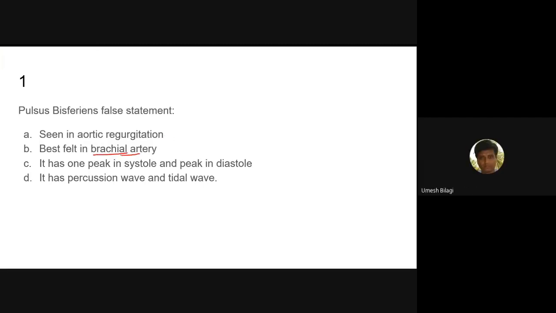Best felt in the brachial artery. When you want to examine the pulse, there are some pulses which are best felt at the peripheral arteries, and some are best felt in the carotid. So this pulsus bisferiens is actually best felt in the brachial artery. It has one peak in systole and the other in diastole, it says? No, sir. Both are in systole.